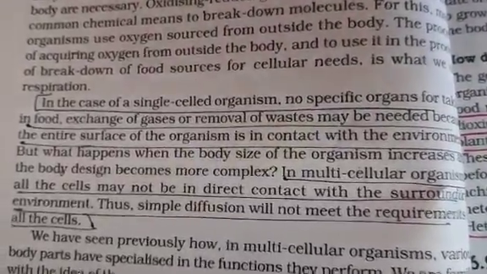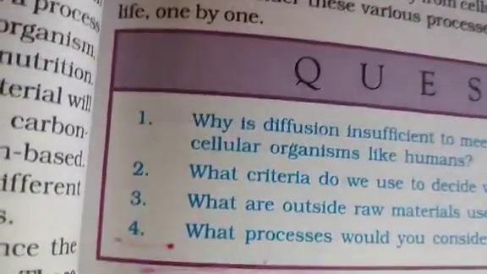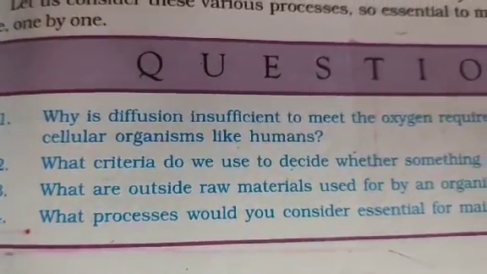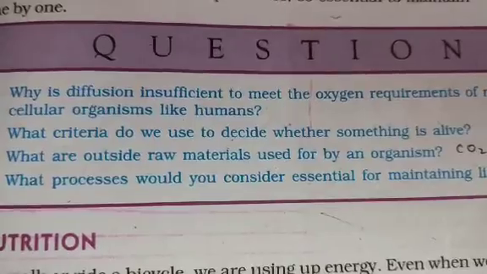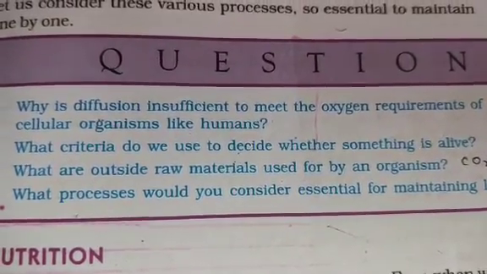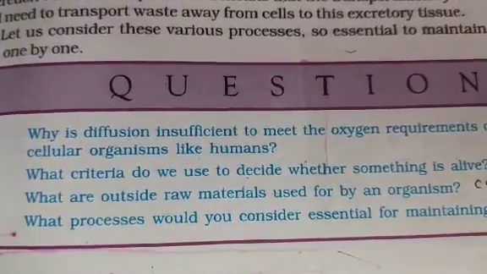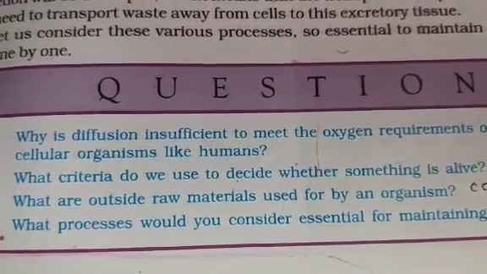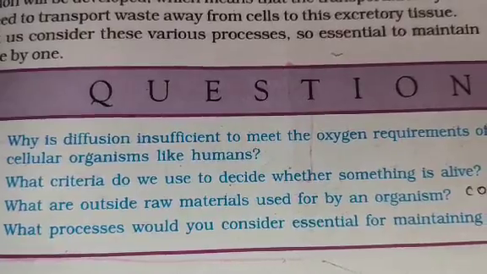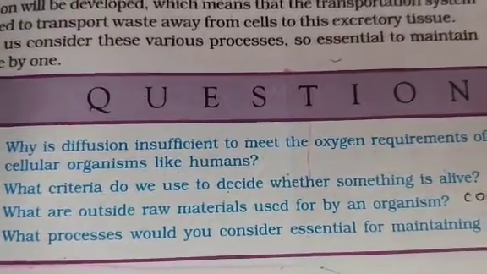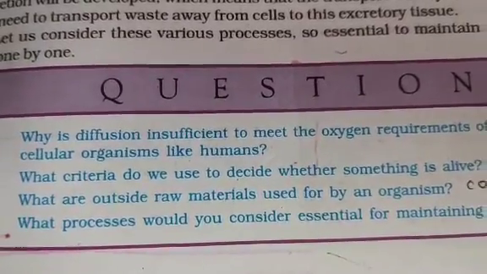Clear? Now the next question which is given over there is, what criteria do we use to decide whether something is alive? In the beginning of the chapter I told you, how do you decide whether the organism is alive? Yes, you check whether it is moving. It might be an active movement, it might be a passive movement. Passive means slight movement.